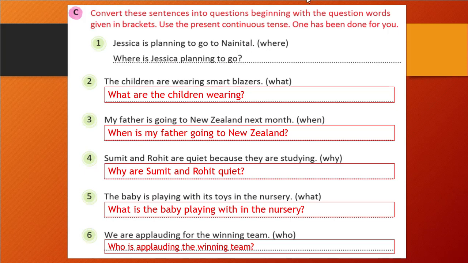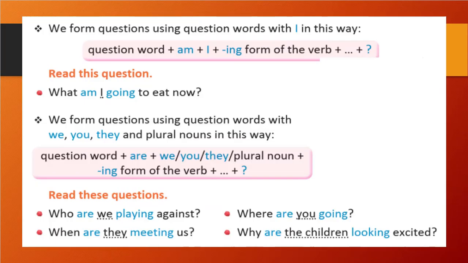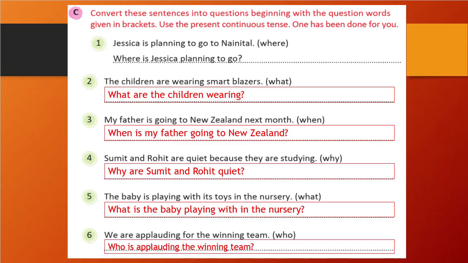Okay. So here we have finished this exercise. It was very simple. We just need to remember the formation of that question: word plus is, am, are, she, a singular noun, ing option, all those things, right? How to form that, we need to remember. If you remember that, you can give this answer.